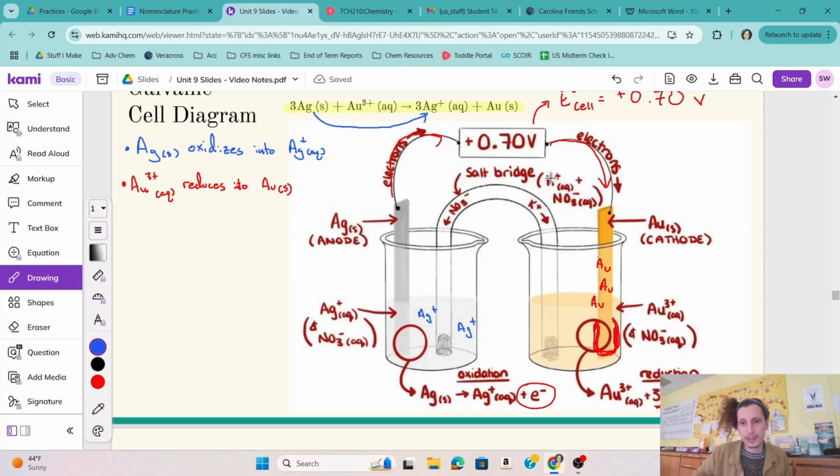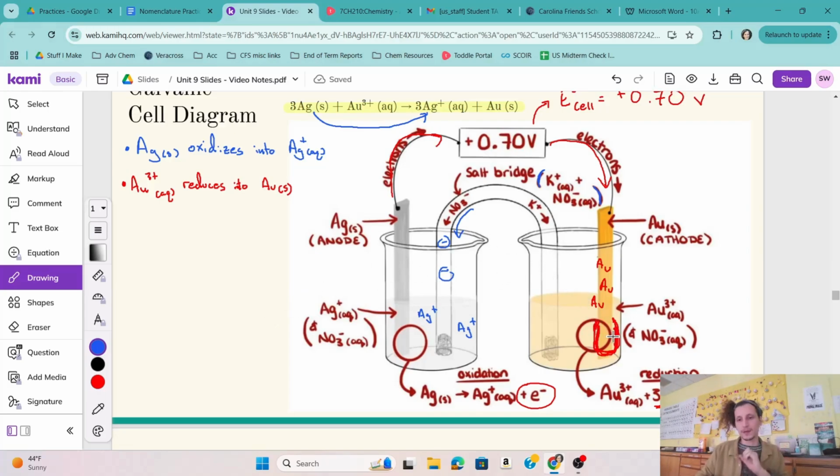And we can see that it says right here, you've got potassium and nitrate ions. And you see that they're not just going in any direction, but the nitrate ions are going towards the silver side. And the potassium ions are going towards the gold side. And just think about what's being produced or being used up in either beaker, that this salt bridge is there to balance out. Okay, so on the silver side, we're making more positive charge in this beaker. We don't want the positive charge to get out of control, so we send some negative charge down through the form of the nitrate. And that will balance out the Ag pluses over here.